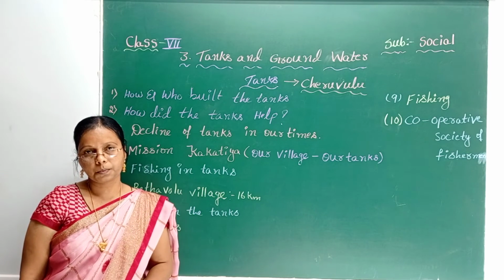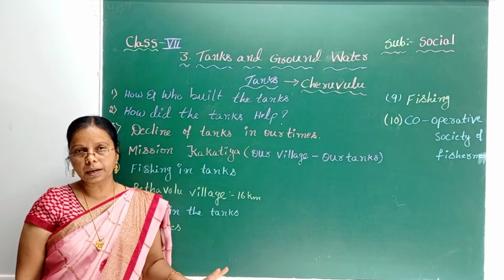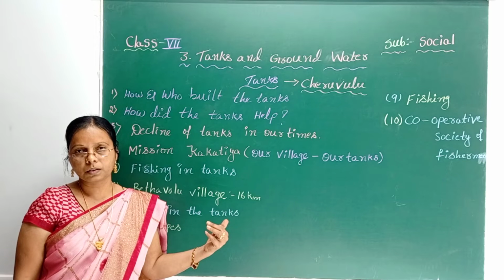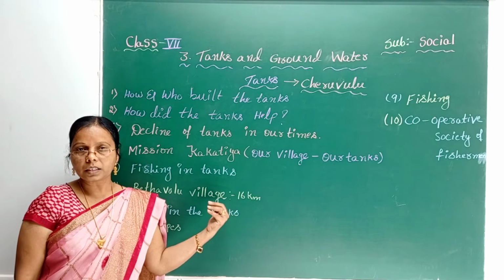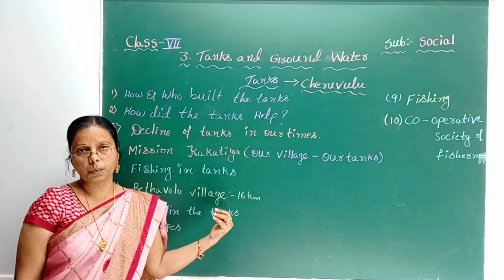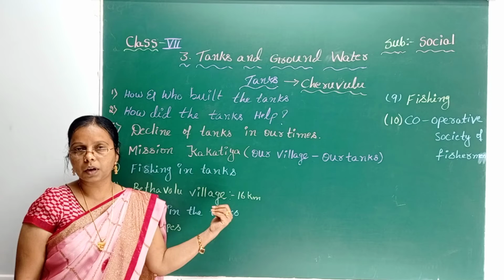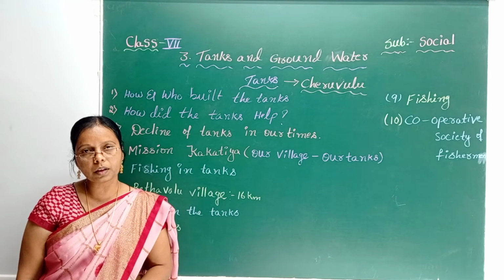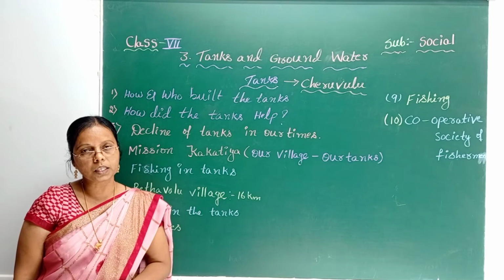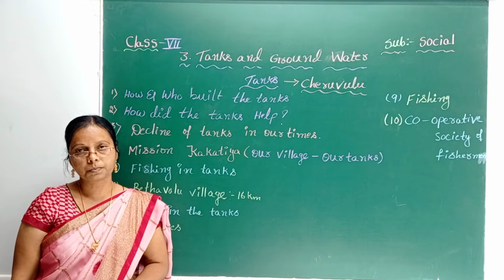But among them, 60 to 70 families completely lead their lives depending upon fishing. They catch the fish mostly in March and April. And in the rest of the months, what are they doing? They work as small farmers or laborers in others' fields.